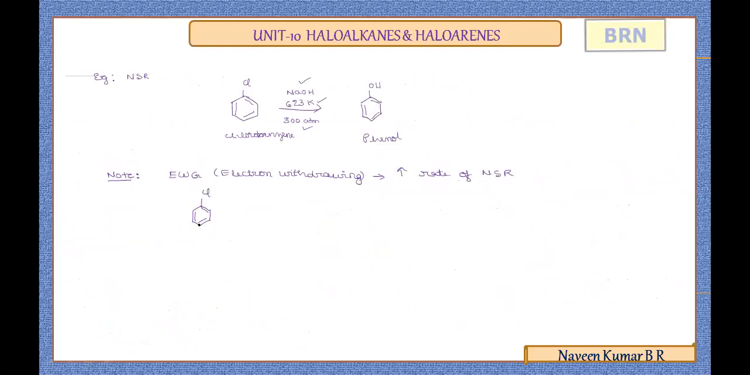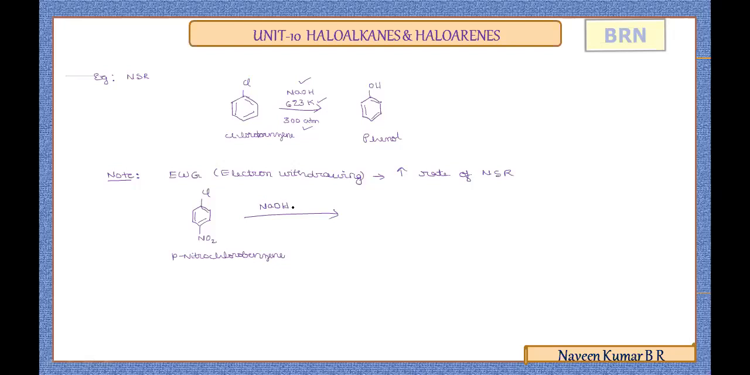The simple chlorobenzene. Now at the para position, we'll consider an electron withdrawing group, a nitro group. It is para nitrochlorobenzene, or 4 nitrochlorobenzene, if it is treated with NaOH.